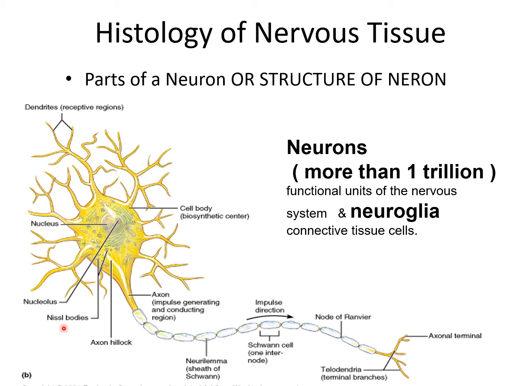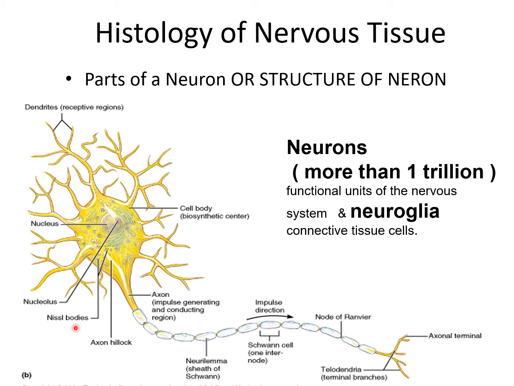Now the Nissl body or Nissl substance. The cytoplasm shows the presence of granular material that stains intensely with basic dye. This material is the Nissl substance, also called Nissl bodies or granules.